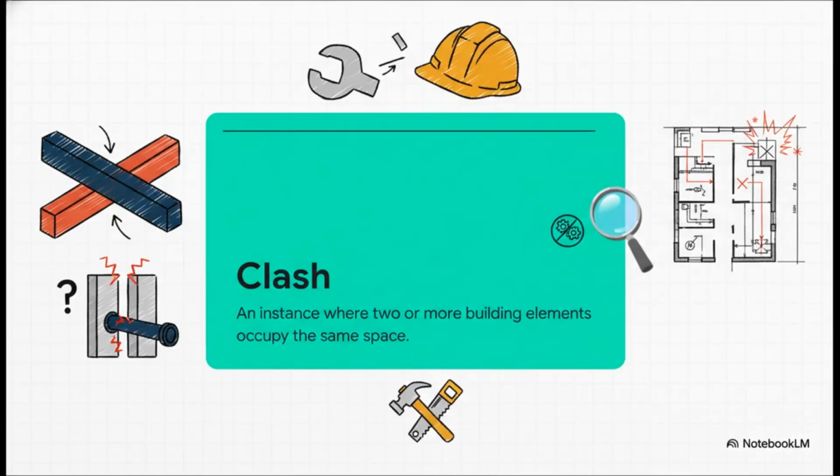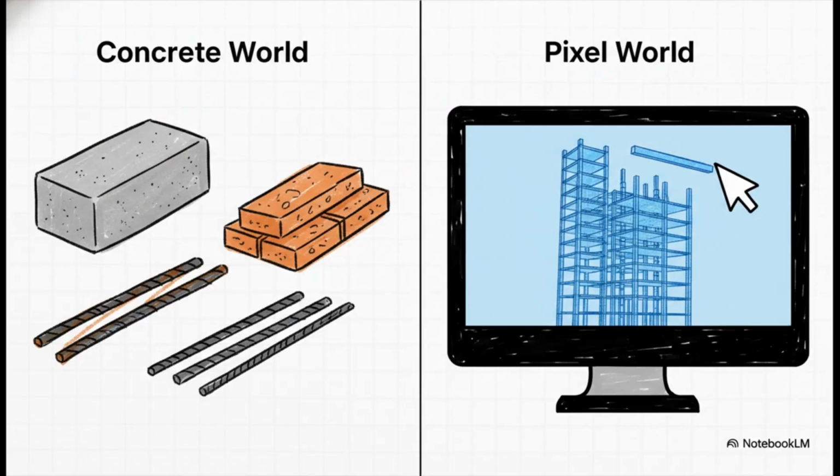And this conflict, it actually has a name. It's called a clash. It's a simple definition for a problem that can be catastrophic. It's any time two or more parts of a building are trying to take up the same physical space. Could be a pipe running through a beam, could be a wall in the wrong place. Whatever it is, these are the kinds of errors you have to find long before anyone even steps foot on the construction site. So, how do you solve it?